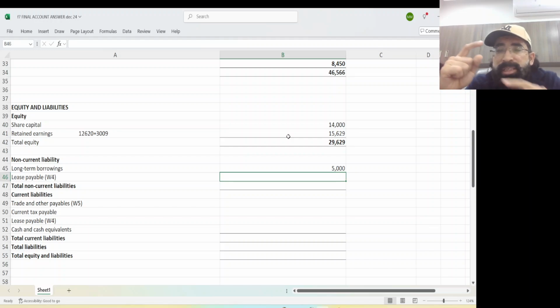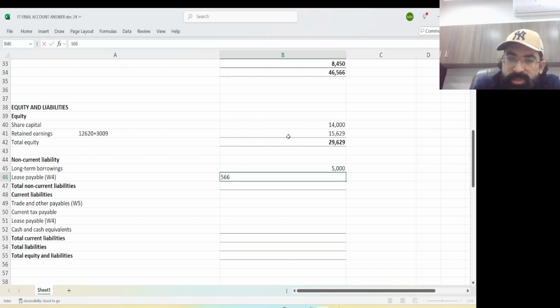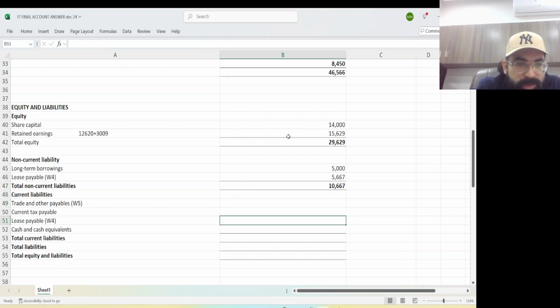In the lease liability there was one current element and one non-current, I just broke current and non-current. So 5667 is the non-current liability, and the current liability of lease payable was 2400.